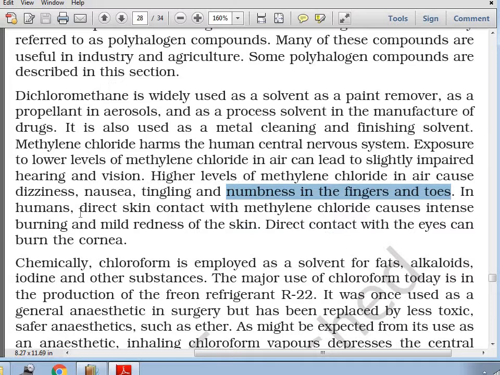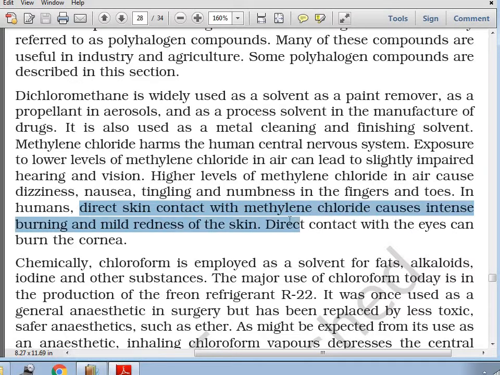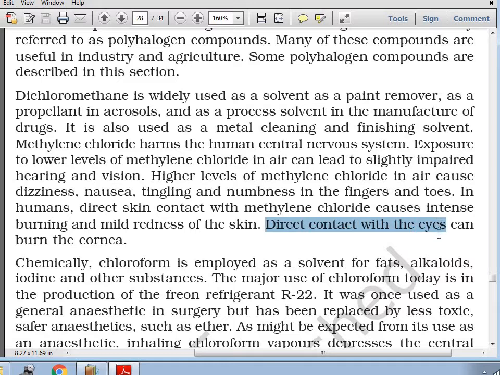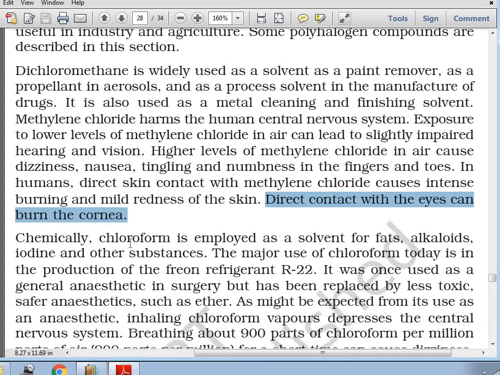In humans, direct skin contact with methylene chloride can cause intense burning and mild redness of the skin. Please note, the direct contact with the eyes can even burn the cornea. So, it is very harmful.